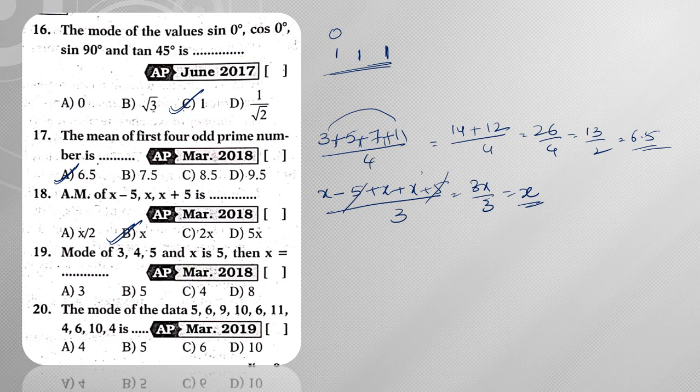Next, the mode of 3, 4, 5, x is 5. So if you want the mode to be 5, then you should have at least two 5s. That means the x value should be 5.